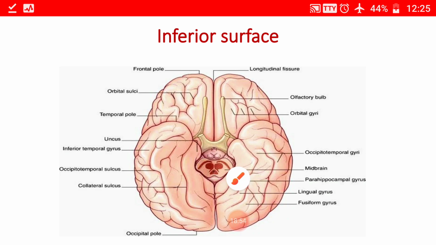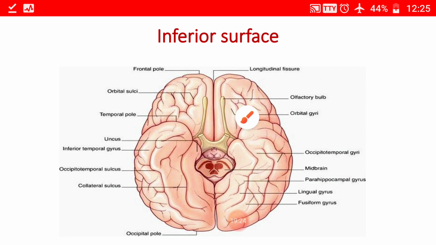Now coming to the details of the inferior surface. The inferior surface is divided into two portions, that is the orbital part and the tentorial part. The orbital part has a sulcus called the olfactory sulcus. This olfactory sulcus lodges the olfactory bulb and the olfactory tract. The area that is present medial to this olfactory sulcus is called the sulcus rectus.